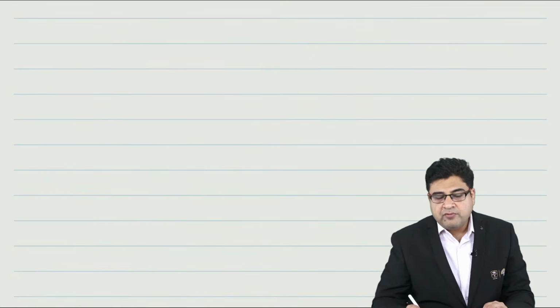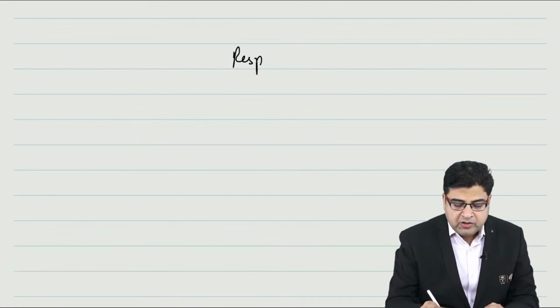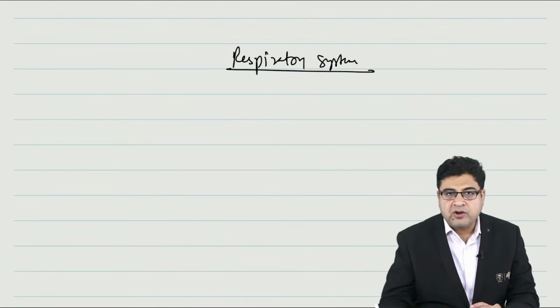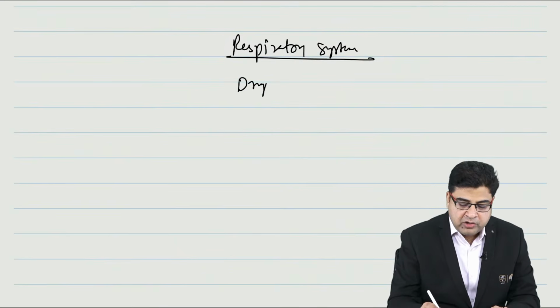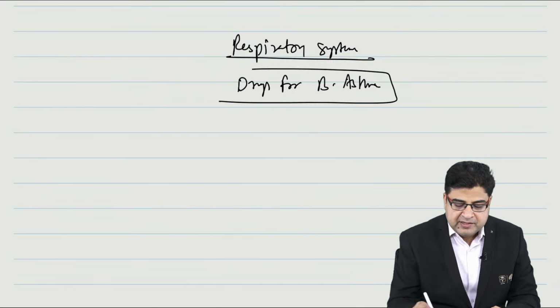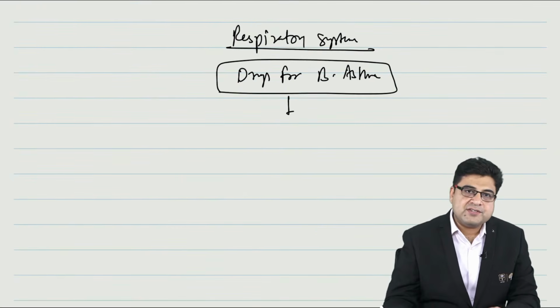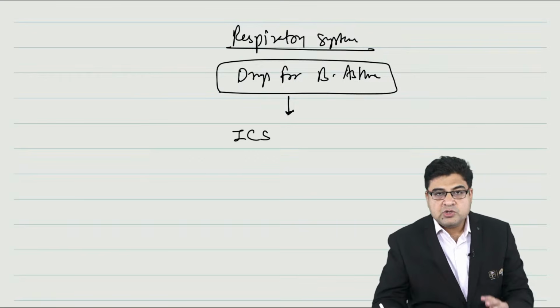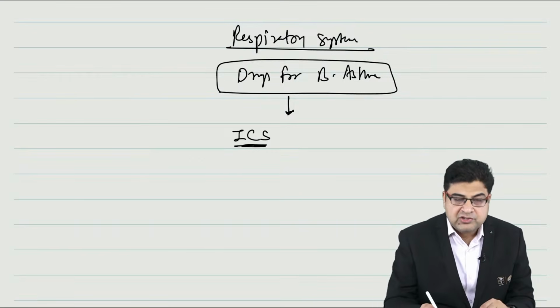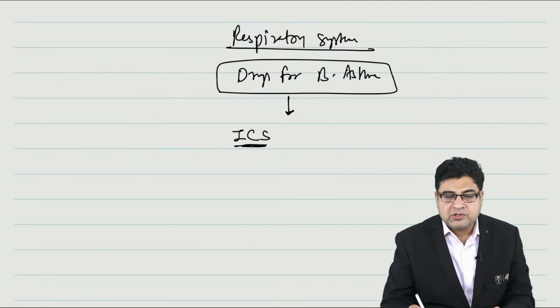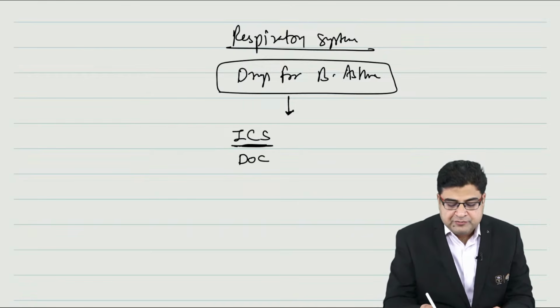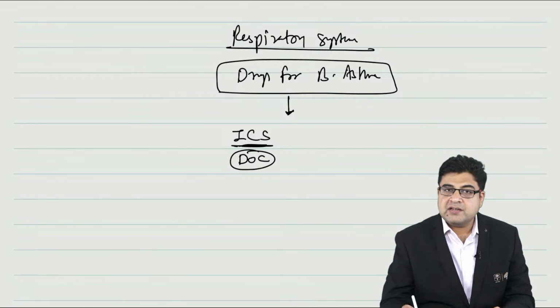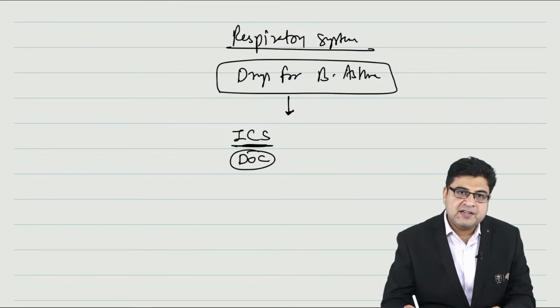Now after this topic of autonomic nervous system, let's move on to the second topic in pharmacology. We call it the respiratory system. In the respiratory system, only one topic is important, that is drugs for bronchial asthma. Please remember the best treatment of bronchial asthma is steroids. The best treatment for bronchial asthma is inhalational corticosteroids. ICS is the abbreviation for inhalational corticosteroids. If I ask you which medicines are drug of choice for bronchial asthma, you will answer, sir, inhalational corticosteroids are the best medicines to be given.